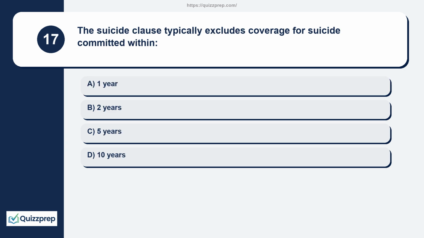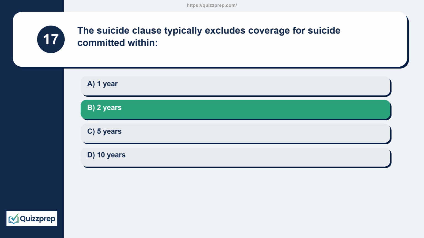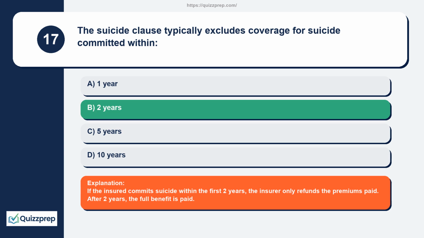Question 17. The suicide clause typically excludes coverage for suicide committed within 1 year, 2 years, 5 years, 10 years. If the insured commits suicide within the first 2 years, the insurer only refunds the premiums paid. After 2 years, the full benefit is paid.